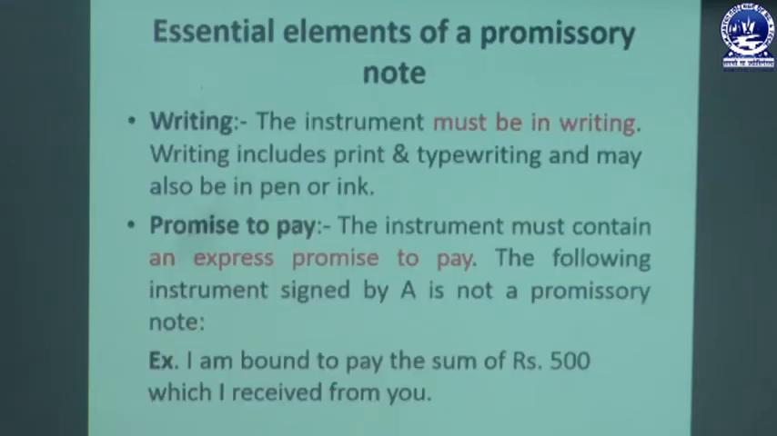Next, what are the basic essential elements of a promissory note? The first one is writing. The instrument must be in writing. Writing includes print and typewriting, and may also be in pen or ink. So all types of negotiable instrument must be in written form. The promissory note must be in writing, meaning it must be in printed form, or in general pen or general ink.